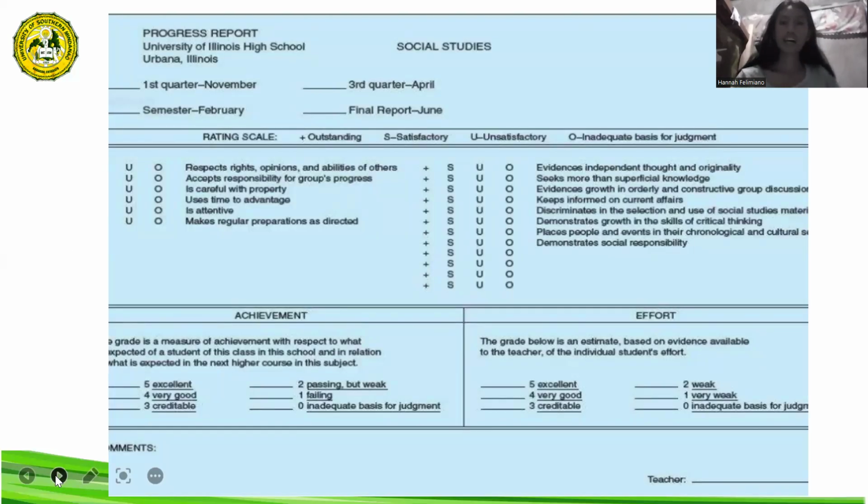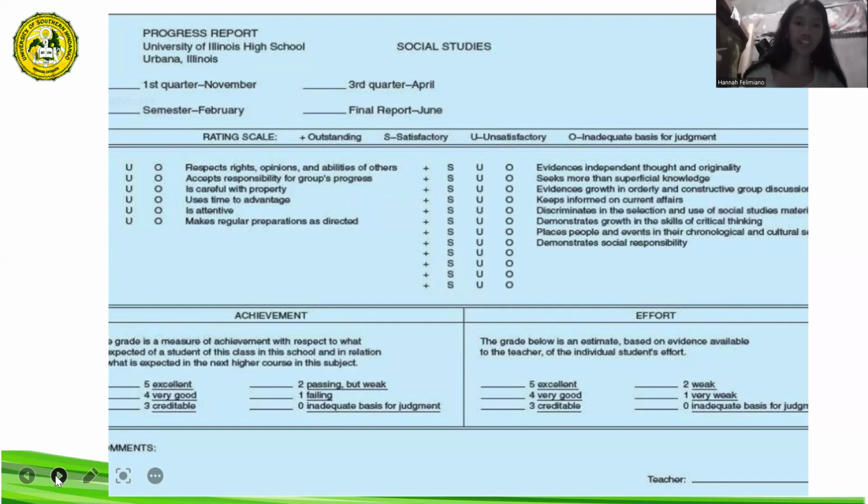This picture is, I think, not an example of an expanded report card, but this picture shows a student progress report.